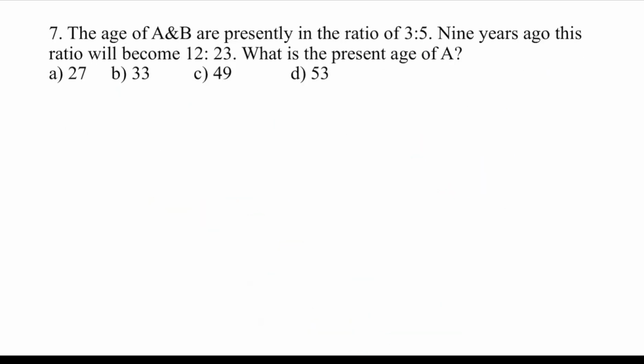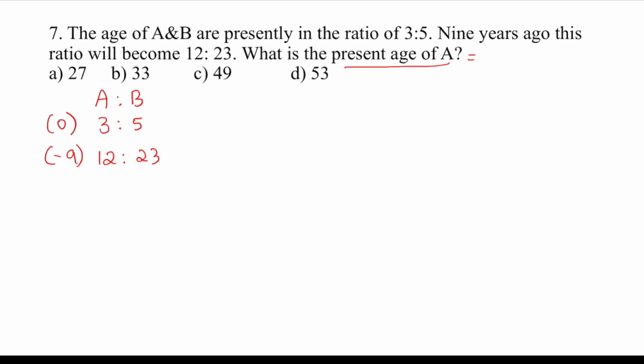So this problem says that the ages of A and B are presently in the ratio of 3:5. Okay. A is to B are presently in the ratio 3:5. Okay. Presently. 9 years ago, this ratio was 12:23. Okay. So, what is the present age of A?